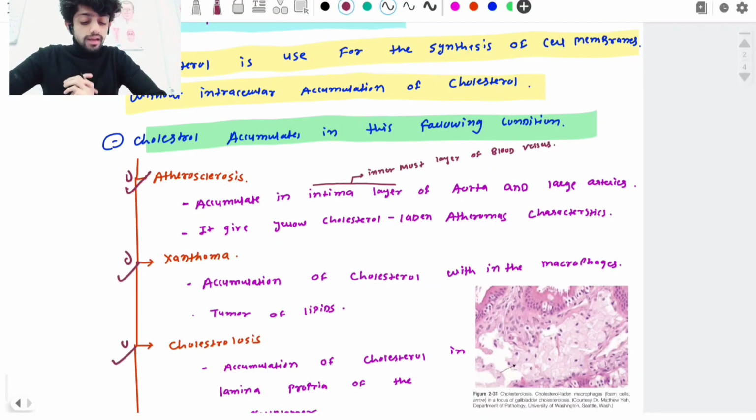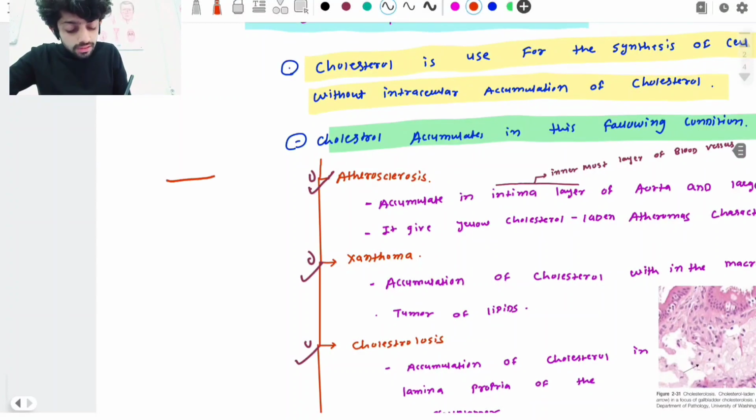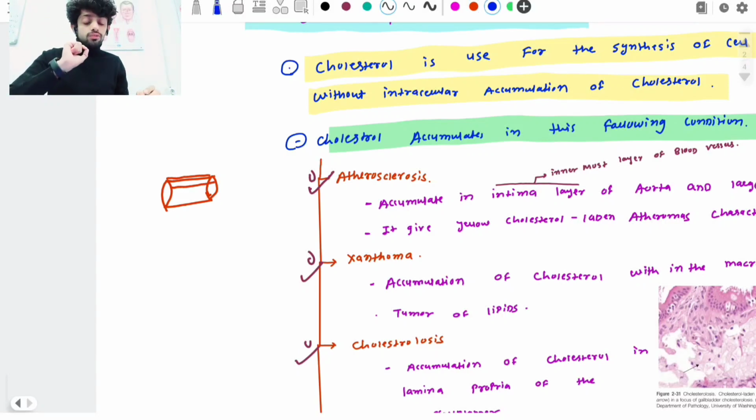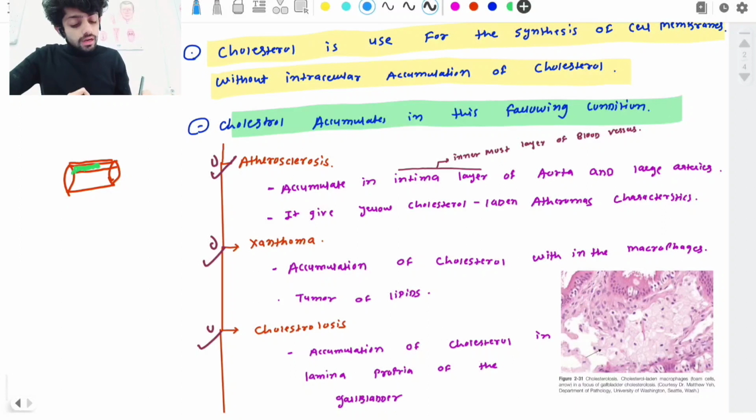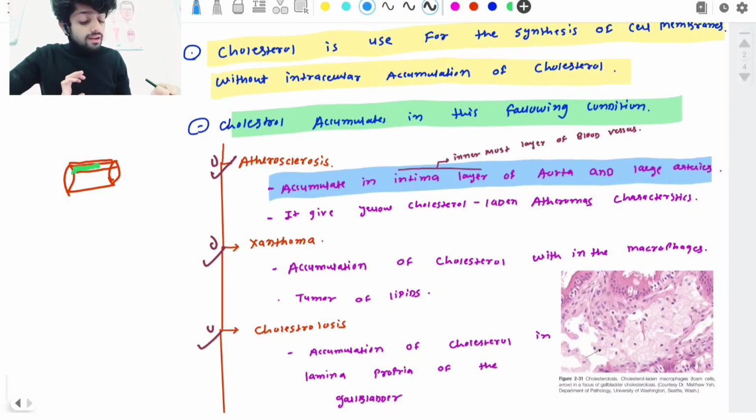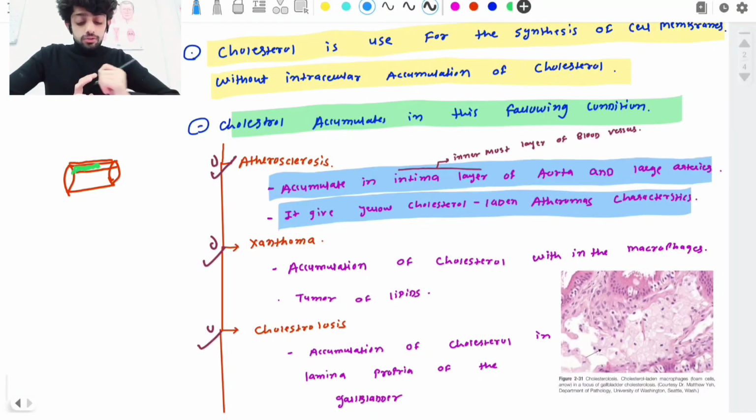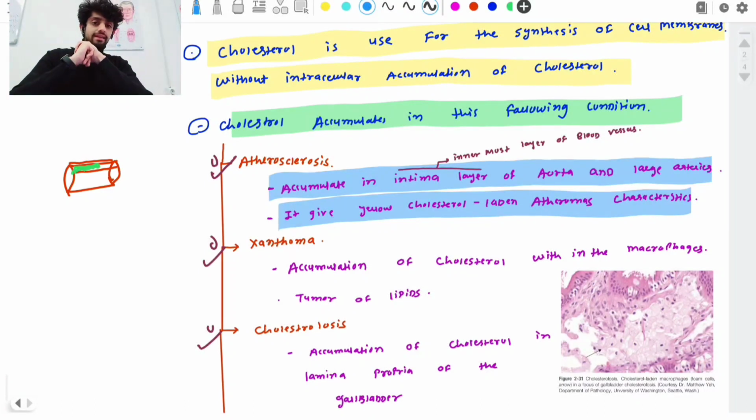So what happens in atherosclerosis? Here is a blood vessel, and these blood vessels have layers. The innermost layer of the blood vessel is called what? The intima layer. In that condition, in the intima there is an accumulation of cholesterol, fat. Here guys it is written, it accumulates in the intima layer of the aorta and large arteries. And what does it give? Yellow cholesterol-laden atheroma characteristics. So what is the meaning of these lines? The blood vessel's innermost layer is the intima, and in the intima the cholesterol can accumulate.